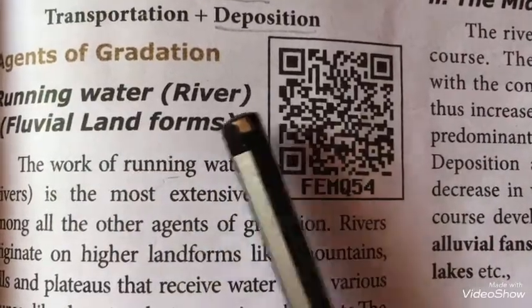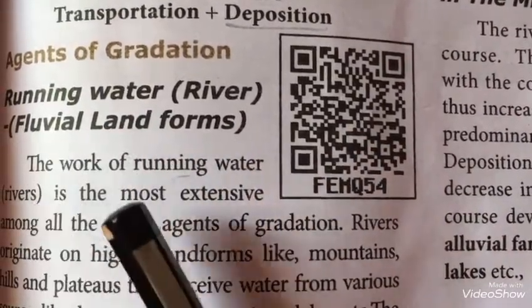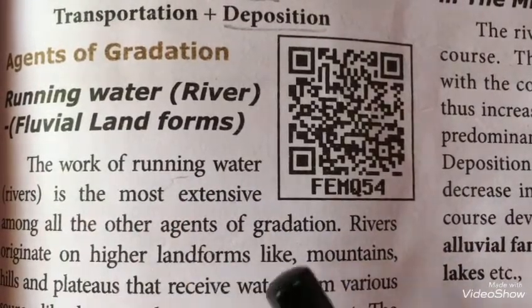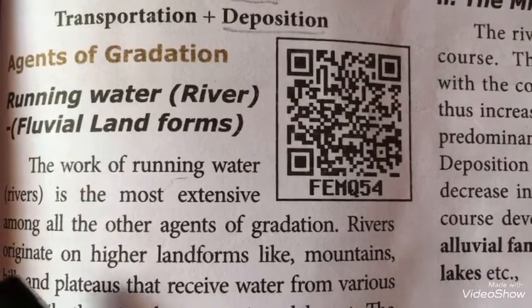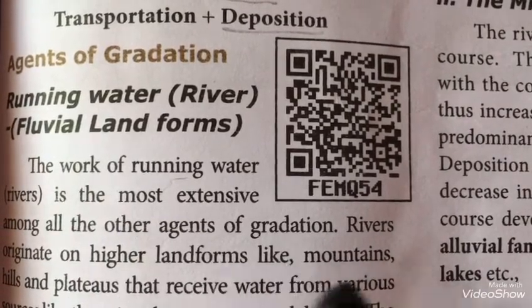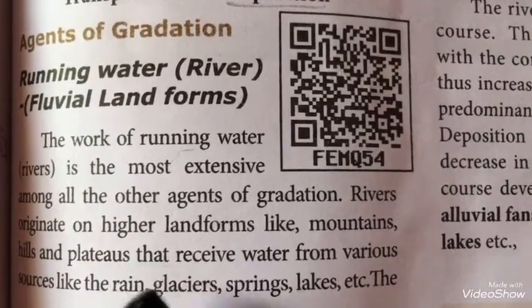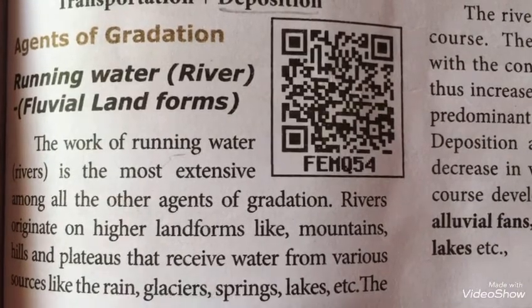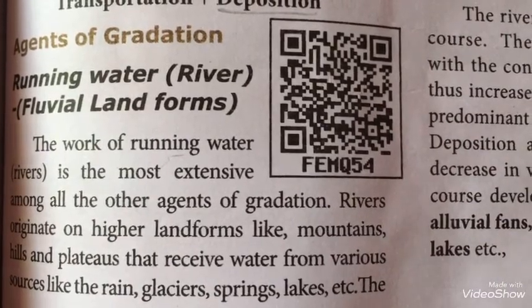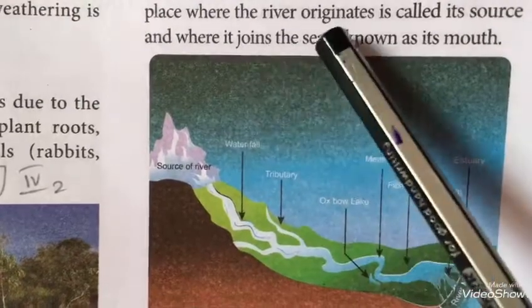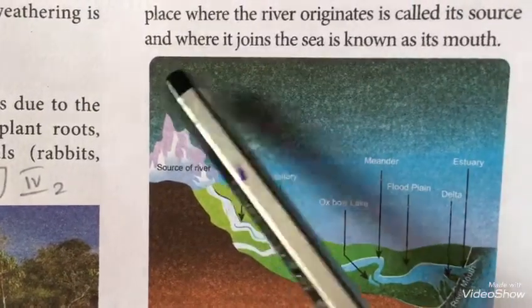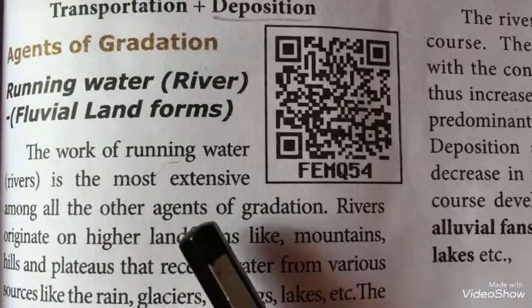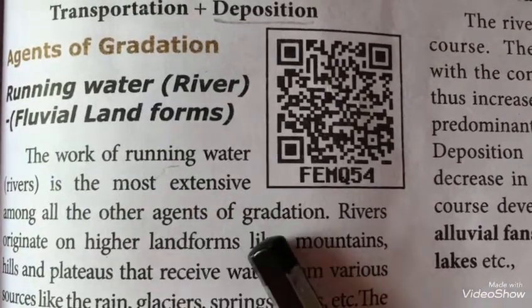Agents of gradation. Running water. The work of running water is the most extensive among all the other agents of gradation. Rivers originate on higher landforms like mountains, hills, plateaus that receive water from various sources like the rain, glaciers, spring, lakes, etc. The place where the river originates is called a source and where it joins the sea is known as its mouth. So the running water, the river is one of the agents of gradation.